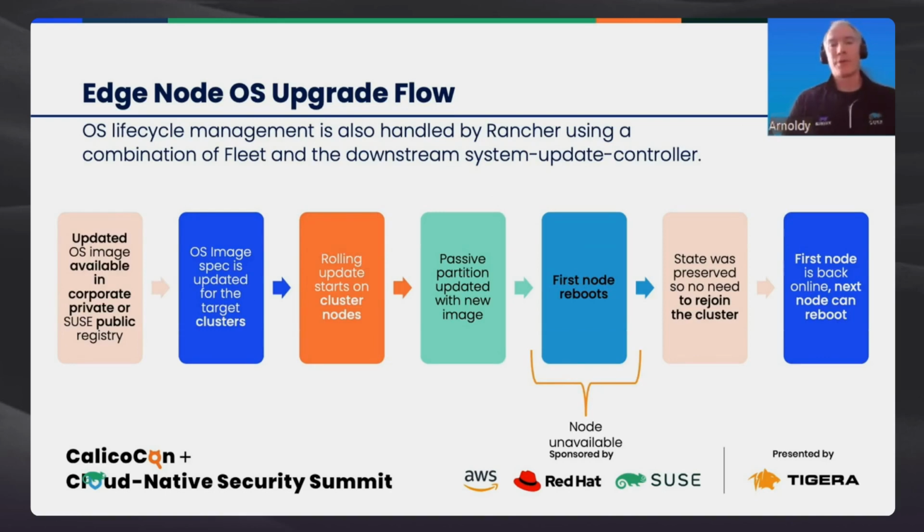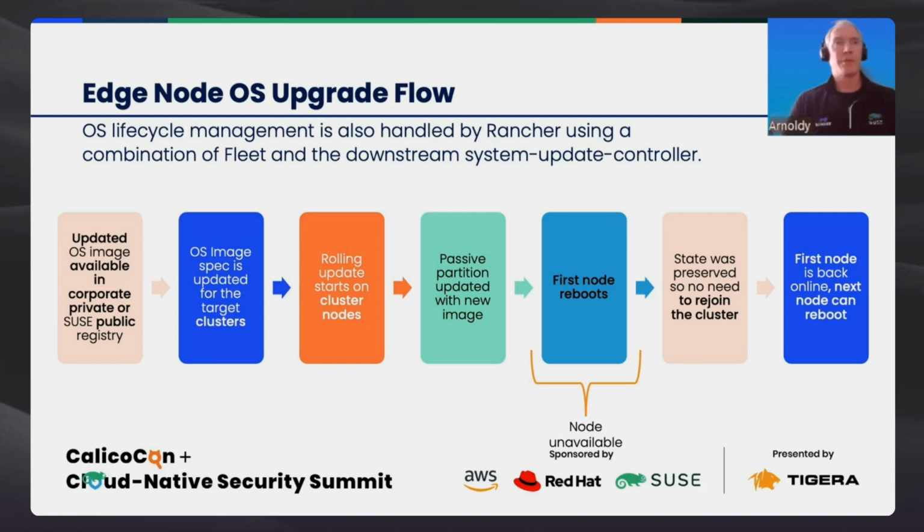But the real star of the show here is the ability to upgrade the operating systems on the Kubernetes nodes using the same infrastructure that we use to manage our Kubernetes application workloads. So we're going to use Rancher server along with a system update controller that we've created for the downstream node. And the process is going to look something like this.